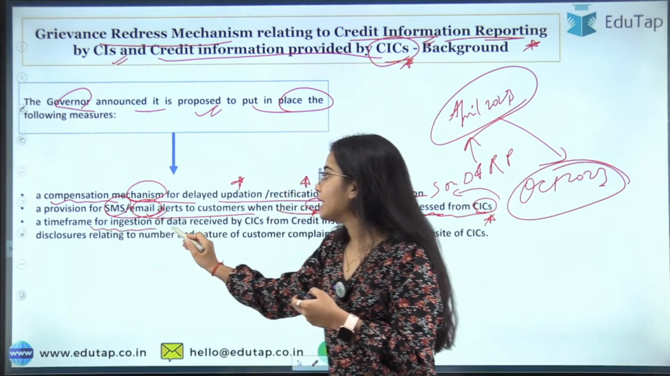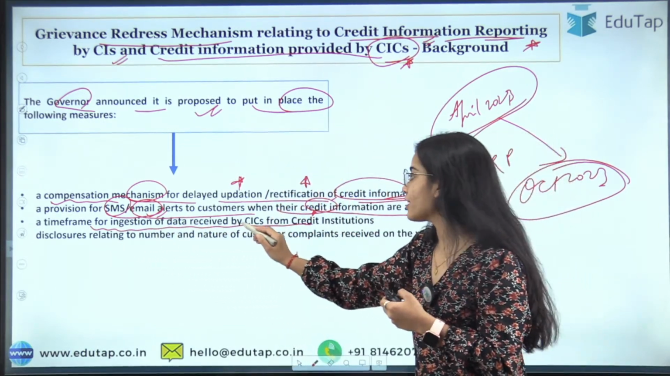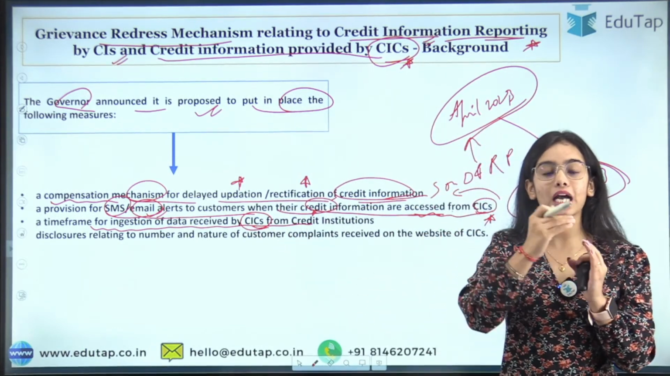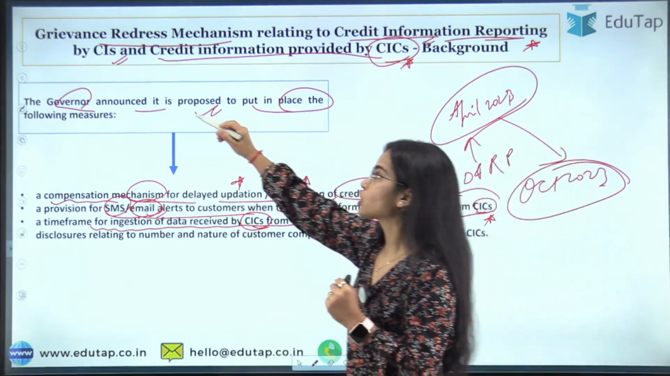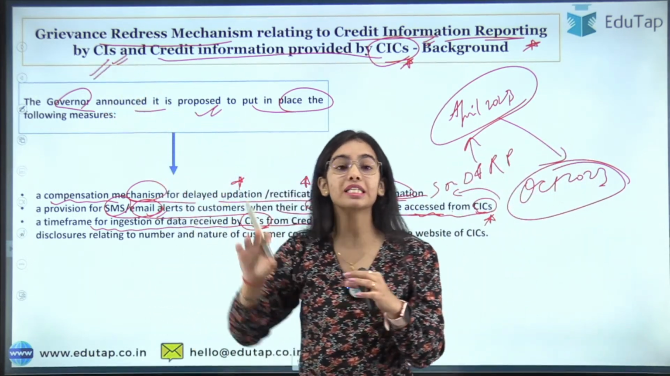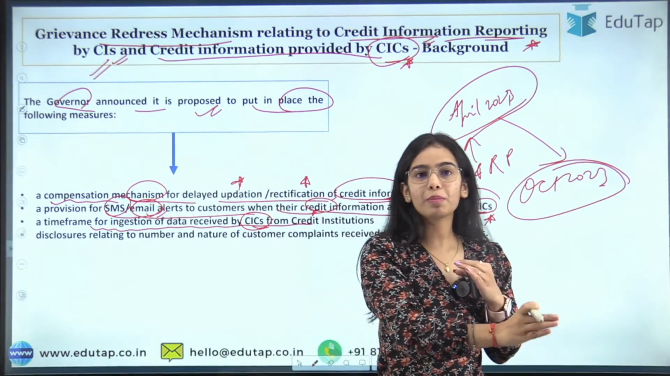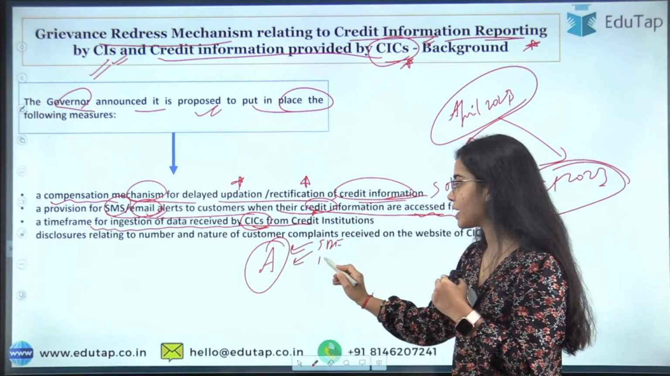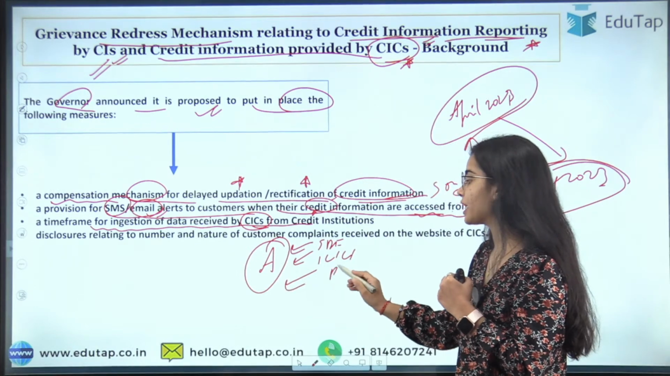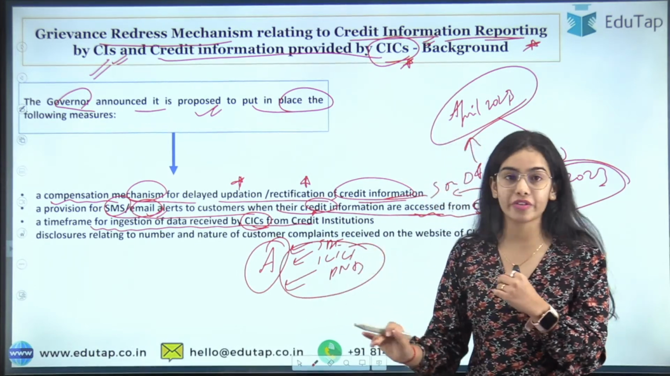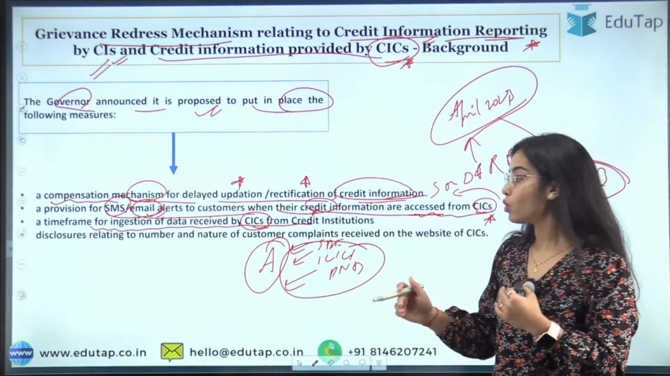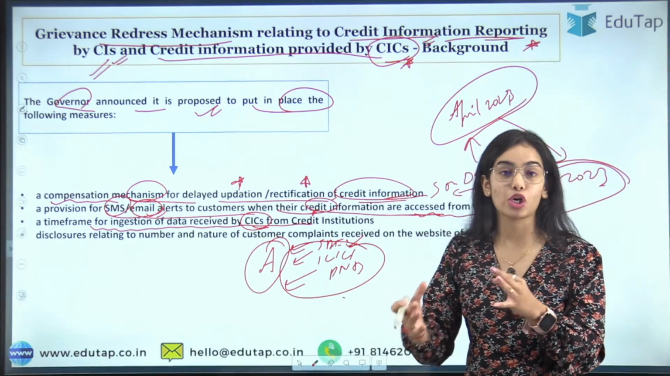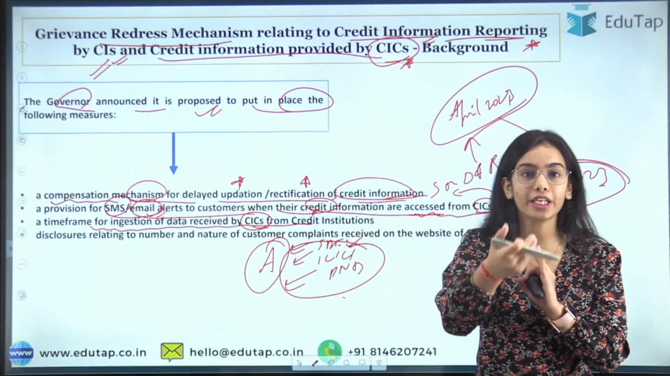A time frame for the ingestion of the data received by the credit information companies. The data is given by the credit institutions because they have your data. Let's say you are a person A that is taking a loan from SBI, a loan from ICICI Bank, and you have a credit card of PNB. These are the loans and the money that you have taken. So SBI, ICICI Bank and PNB all have your information. They are the credit institutions that are providing you the credit.